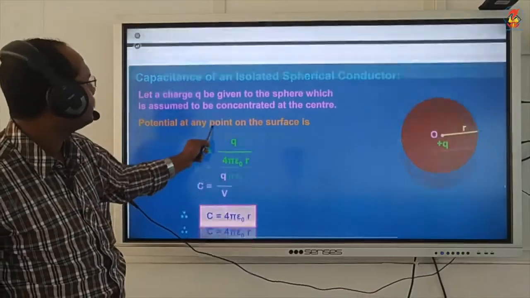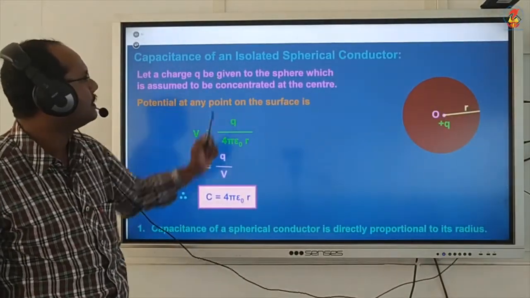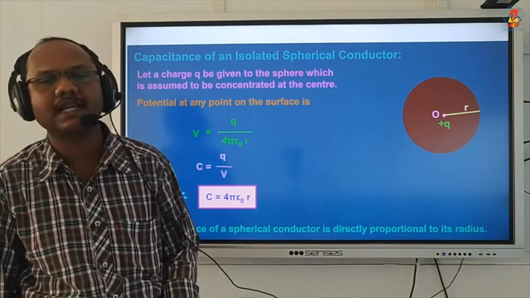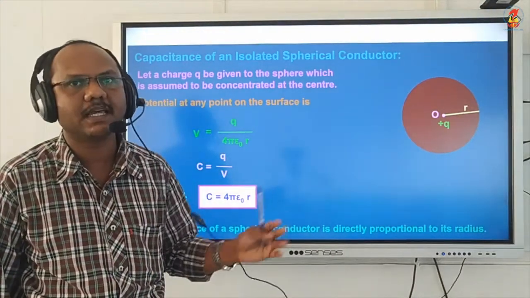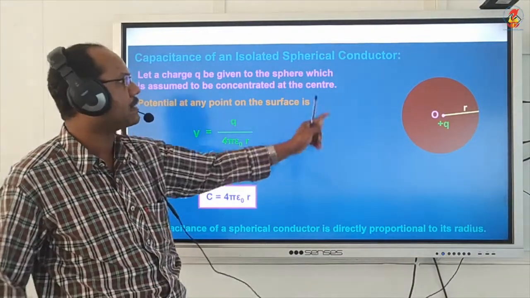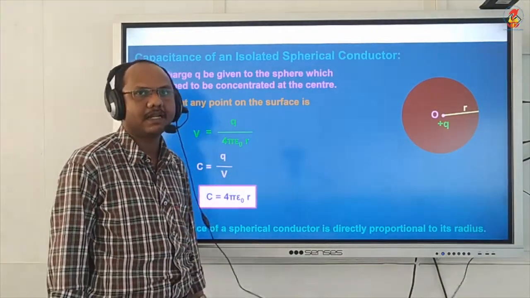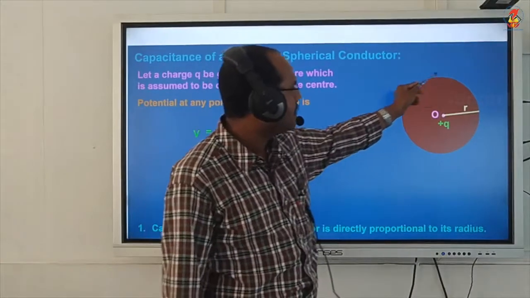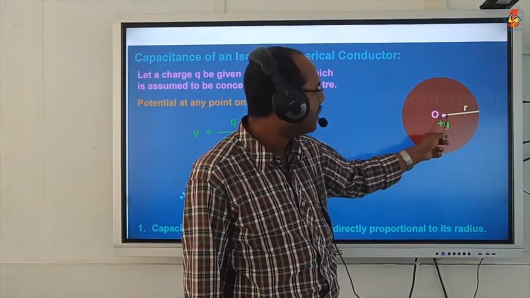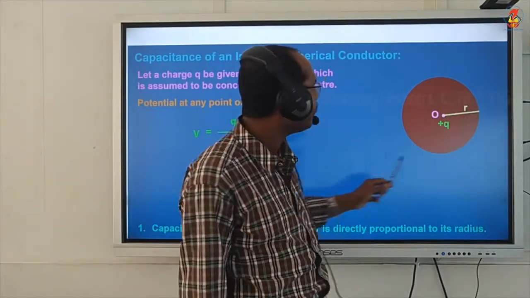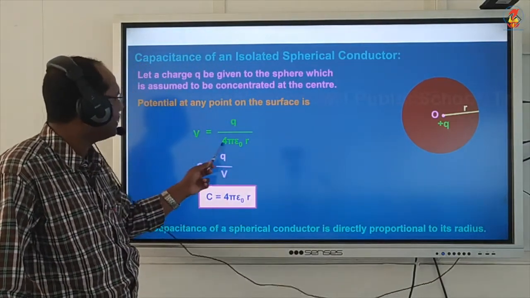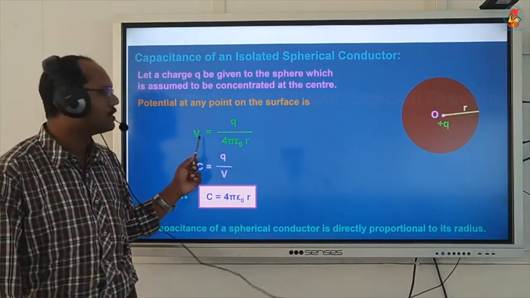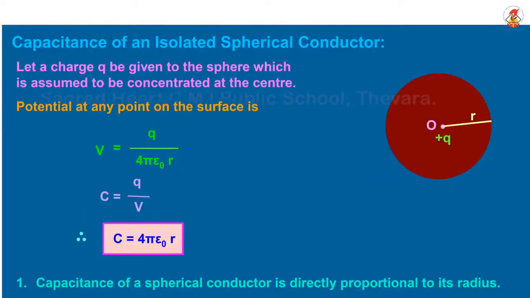Now let us study the capacitance of an isolated spherical conductor. How much charge can it store, or what is the capacity of the spherical conductor? Imagine a spherical conductor. Its radius is R. Then we already know the potential at any point: V is equal to 1 by 4 pi epsilon 0 Q by R.